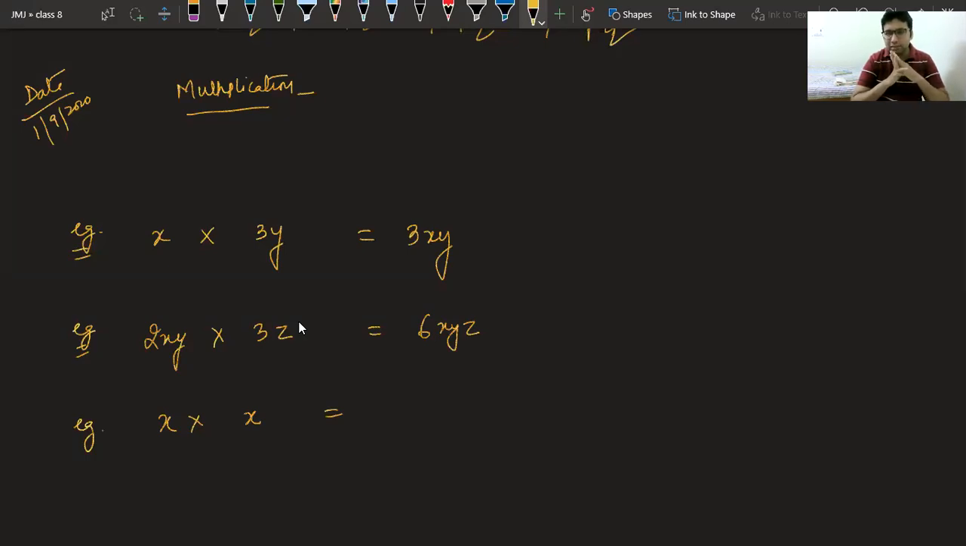Okay, Smridhi is saying it is 2x. Harshul is saying x square. Some are saying x square, some are saying 2x, some are saying 1x. Others, please try. What is the correct answer of x into x?